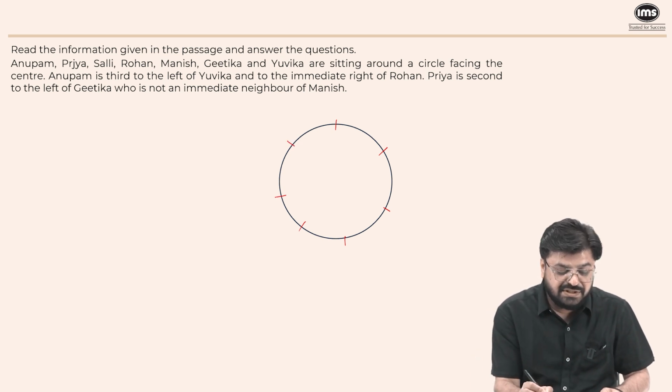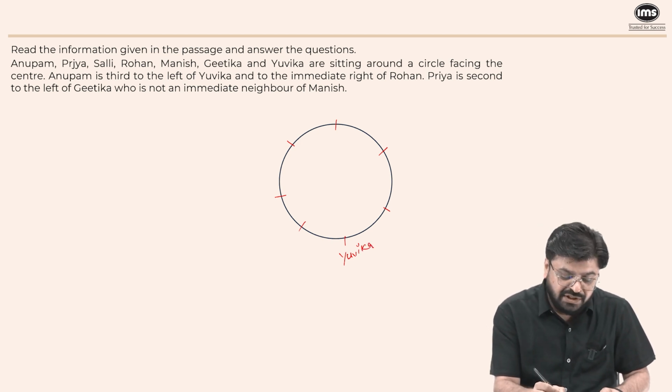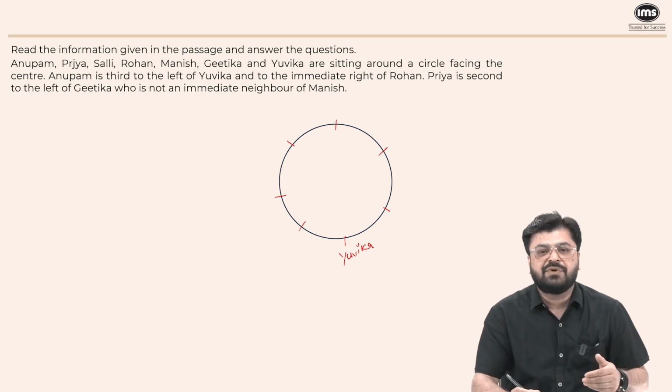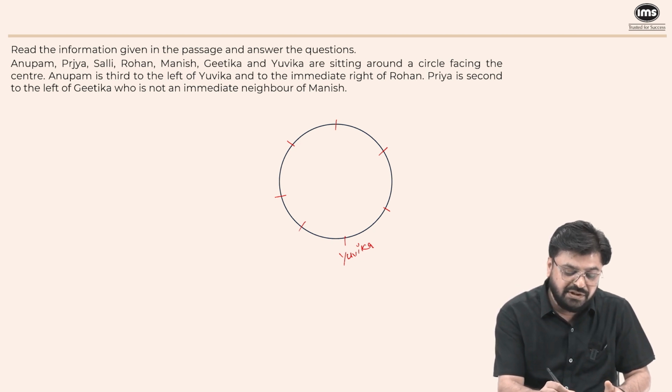Now, the first statement is Anupam is third to the left of Yuvika. So, if I assume that Yuvika is sitting here, you can start from anywhere. If you take Yuvika to be here, then Anupam will be third to the left. On a circle, when you're facing the center, left means you will move clockwise and right means you will move anti-clockwise. So, left, Anupam is left. So, 1, 2, and 3, Anupam will be here.